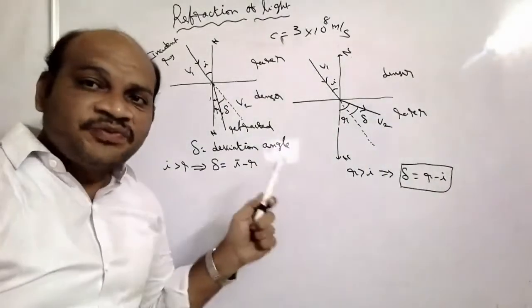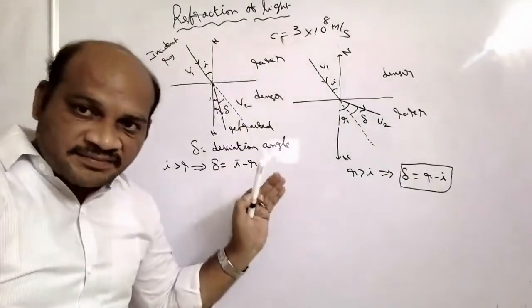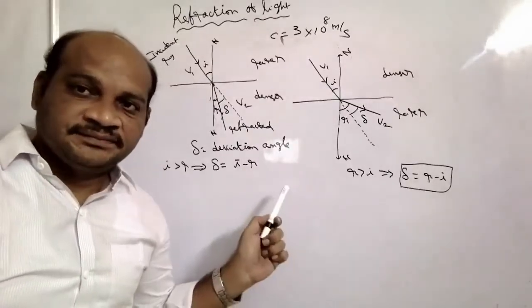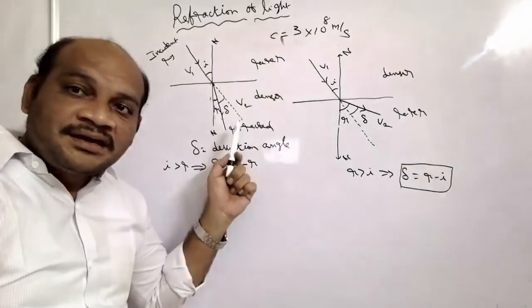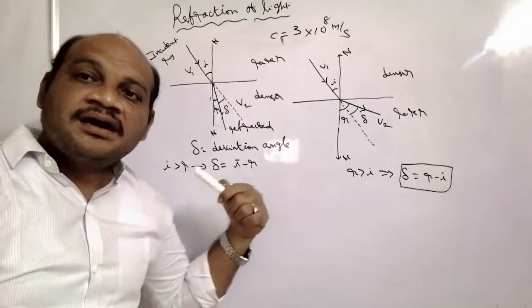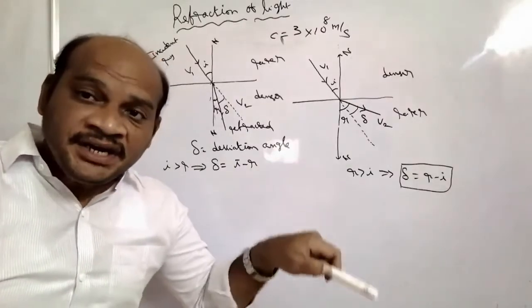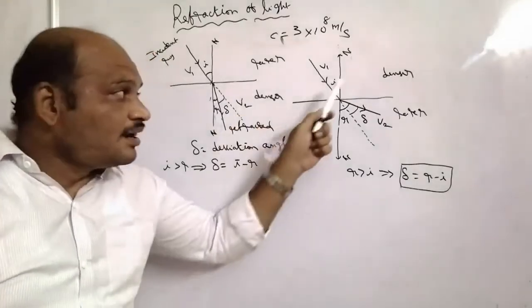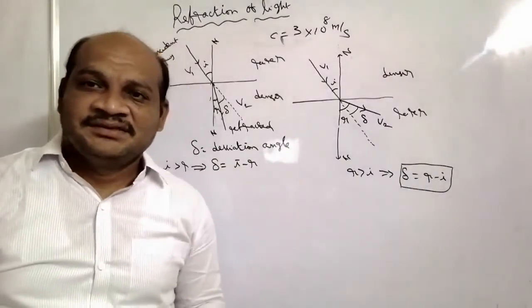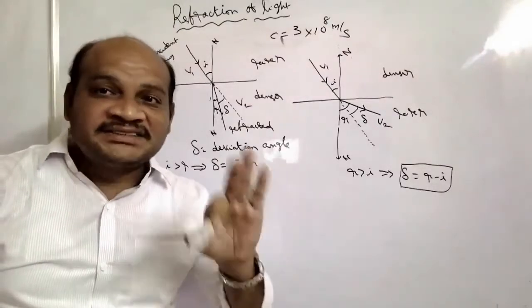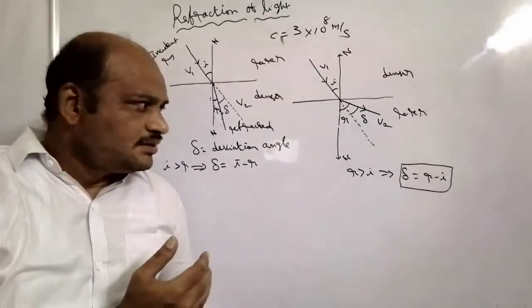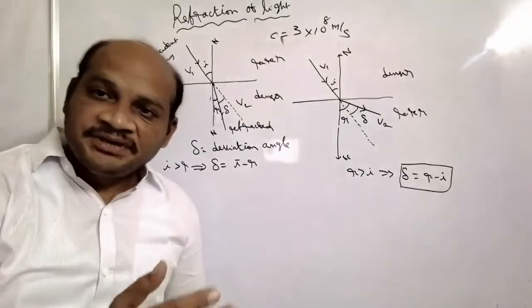So in both cases, what are we observing? Light propagates from one medium to another, the velocity changes, and the light ray bends towards the normal line or away from the normal line, depending upon rarer to denser or denser to rarer. Here I am going to explain why light bends. What is the main reason, the cause for the bending of light from one medium to another?